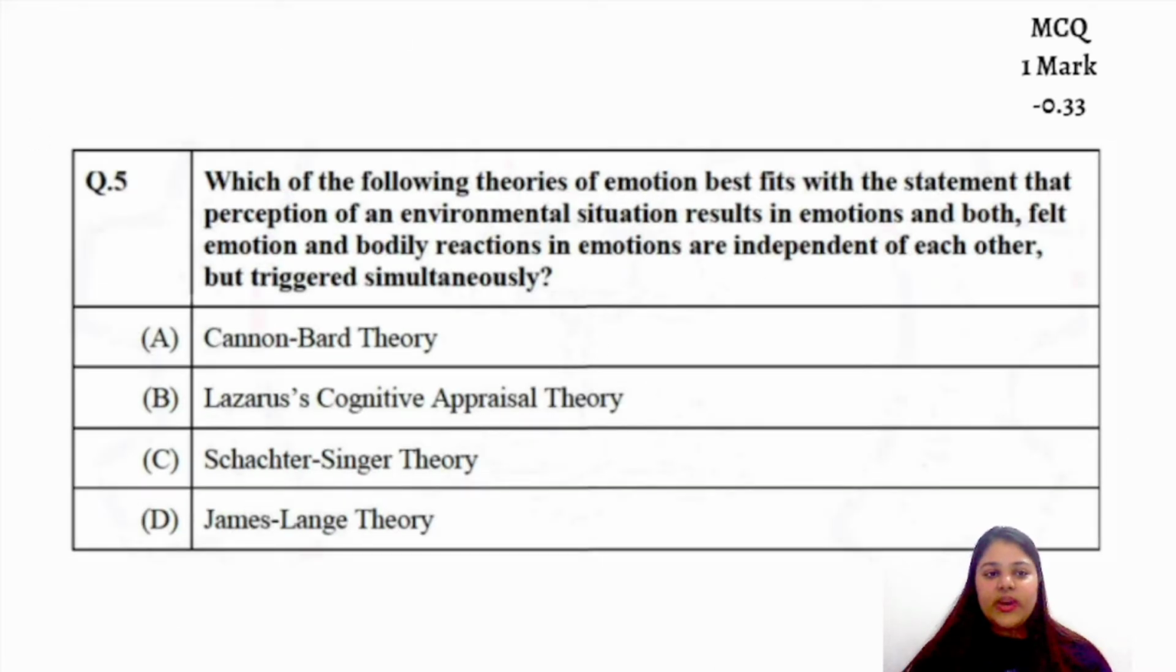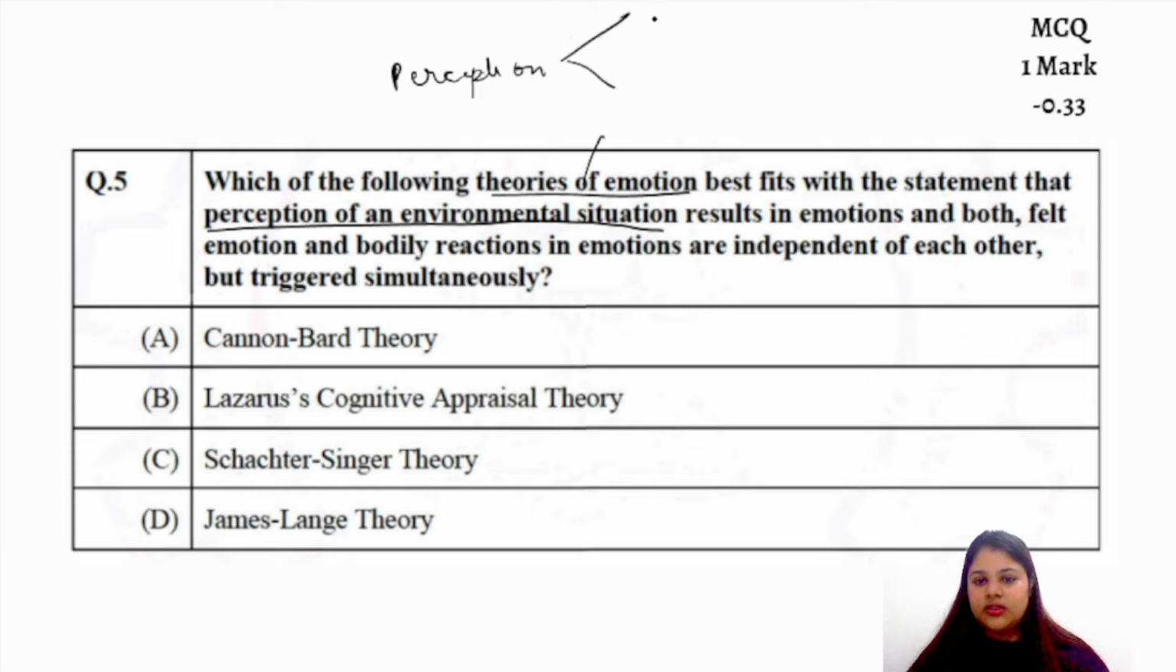The question basically asks which of the following theories of emotion is being talked about. The perception of the environmental stimulation results in emotion and physiological reaction simultaneously, at the same time. So the Cannon-Bard theory is the one.